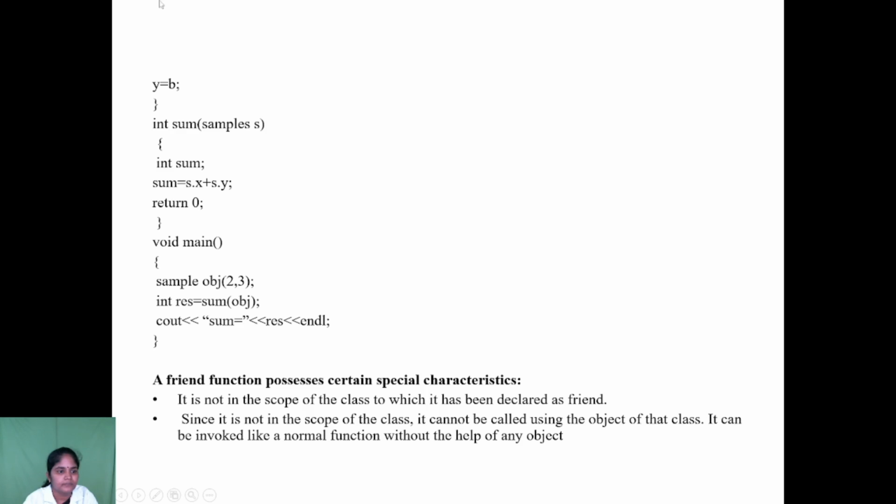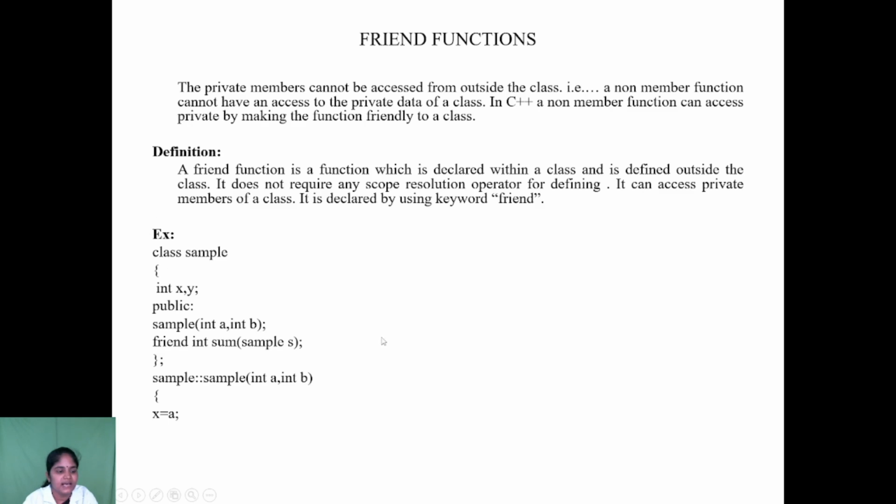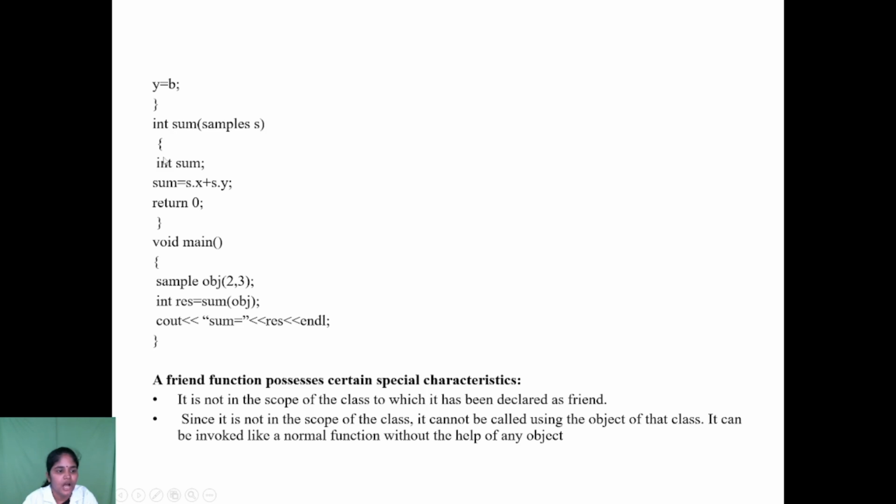Next, we are defining a friend function outside the class. When you are defining it, you do not need to use the keyword friend, nor the scope resolution operator. So likewise we are defining a friend function here: integer return type sum, then sample s. Here we are declaring one variable, that's sum.